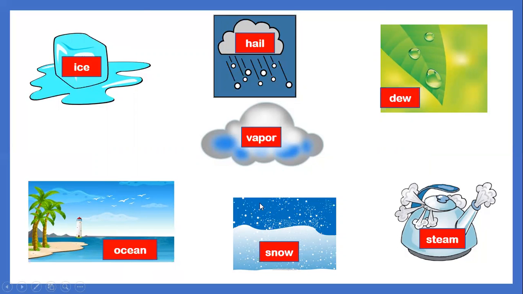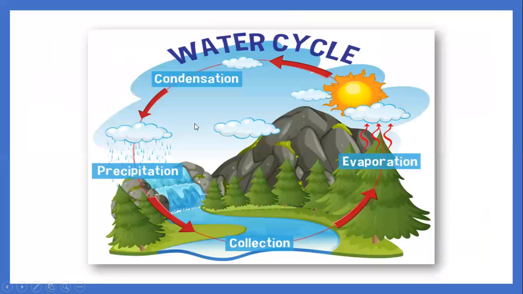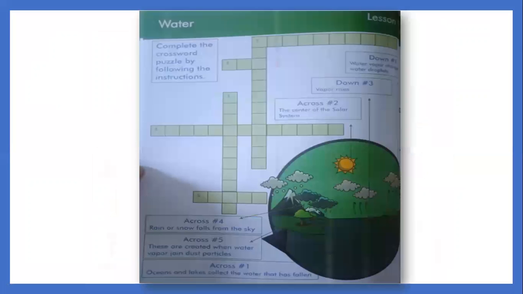To continue, we also talked about the water cycle. There are three processes of the water cycle. Those are evaporation, then condensation, and precipitation. So these are the three processes of the water cycle. Now let's learn more about the water cycle, class.